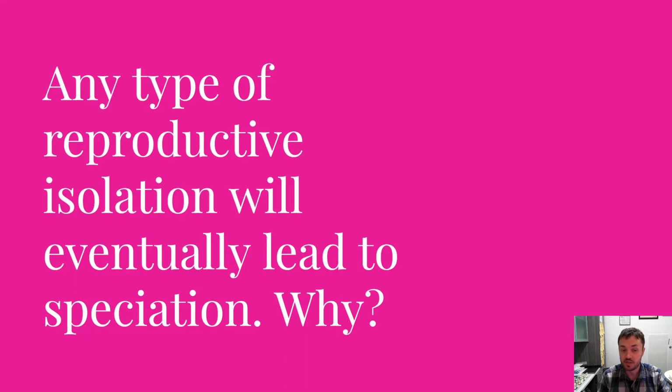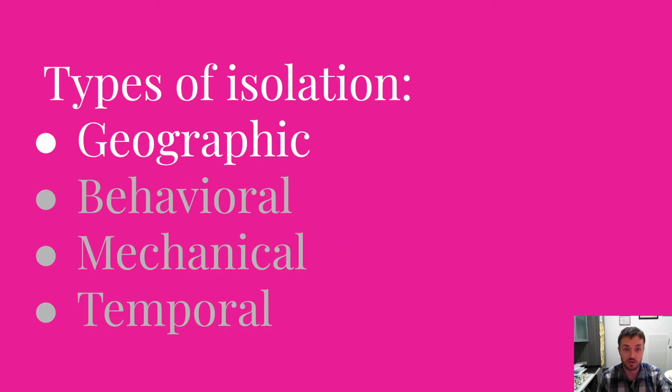I invite you to pause for a second and try to explain why. If you can explain why, you're in a really good place for this focus area. The reason why is that mutations will accumulate in these different populations and there will be different ideal types of phenotypes to survive, and eventually all these differences are going to accumulate until they can no longer cross with each other. One type of isolation is called geographic.